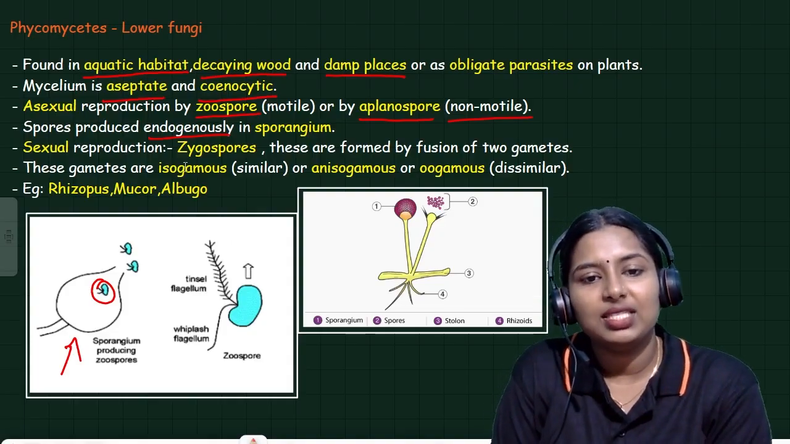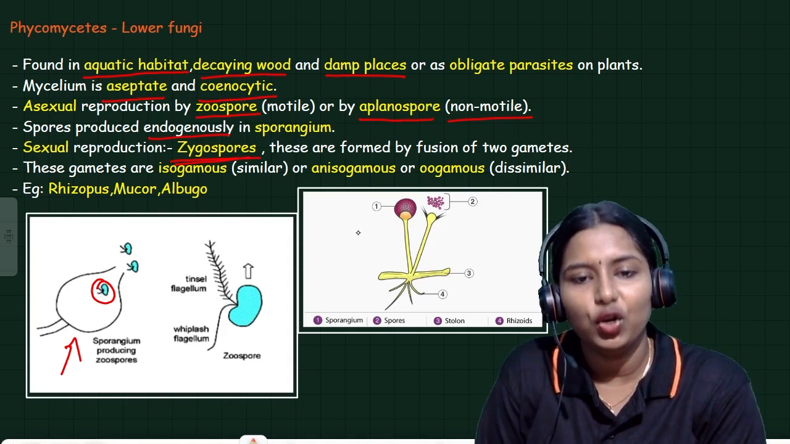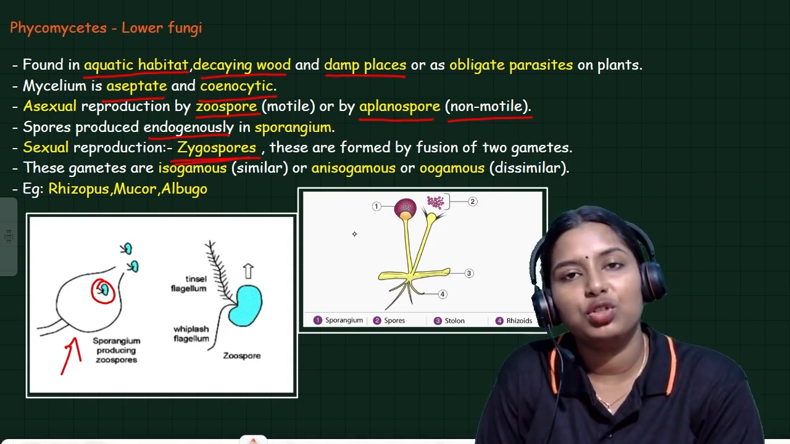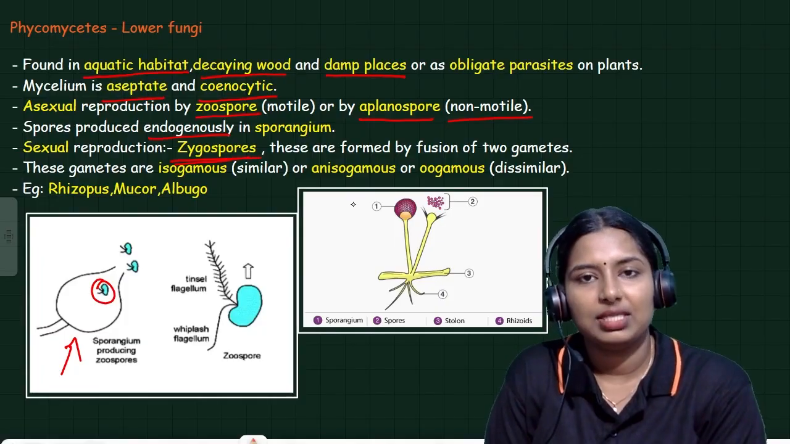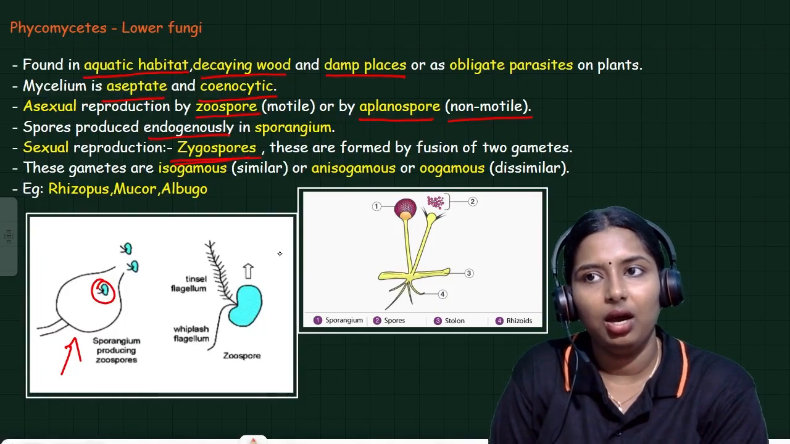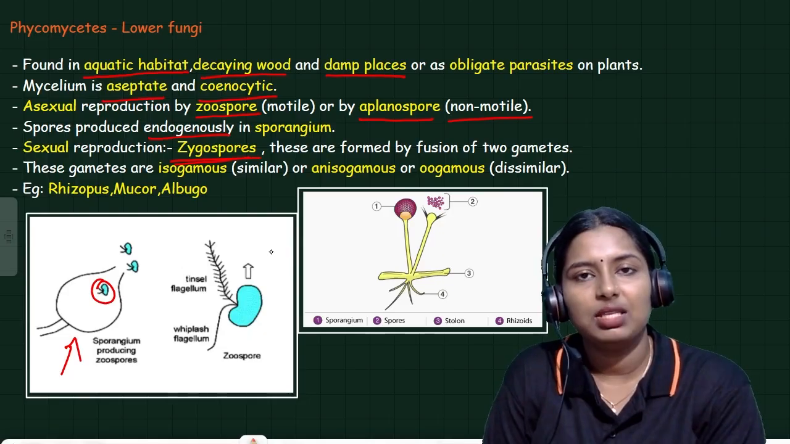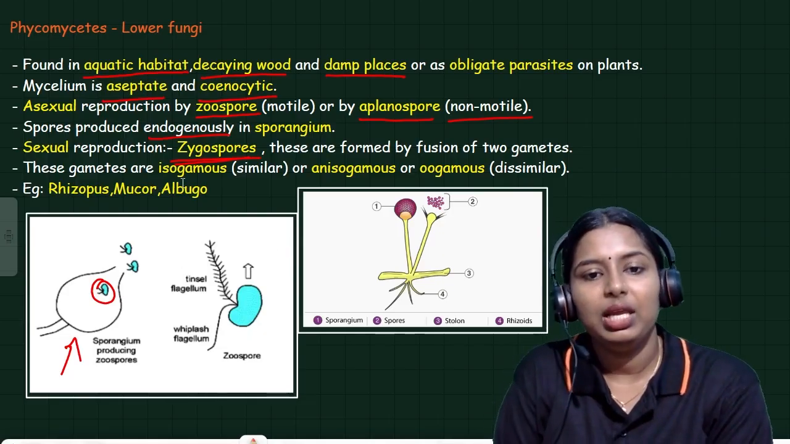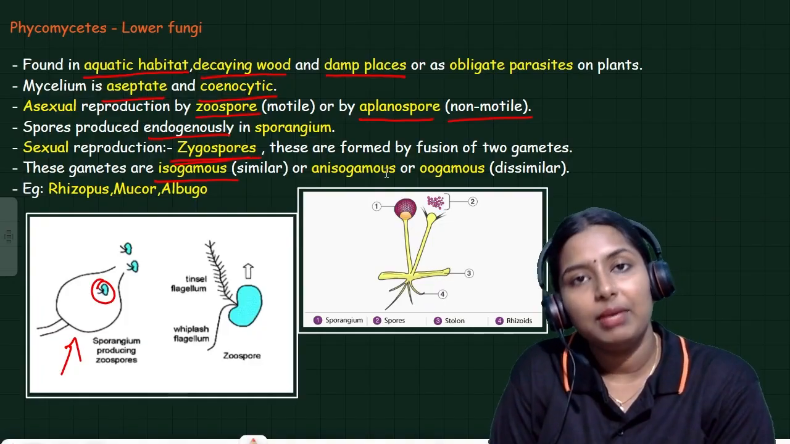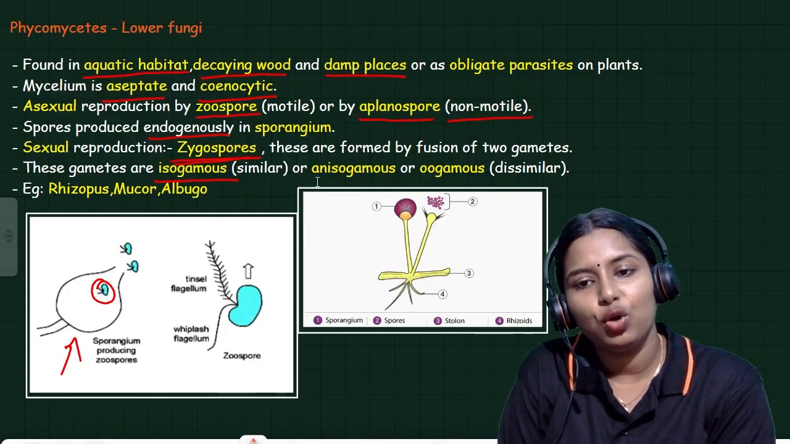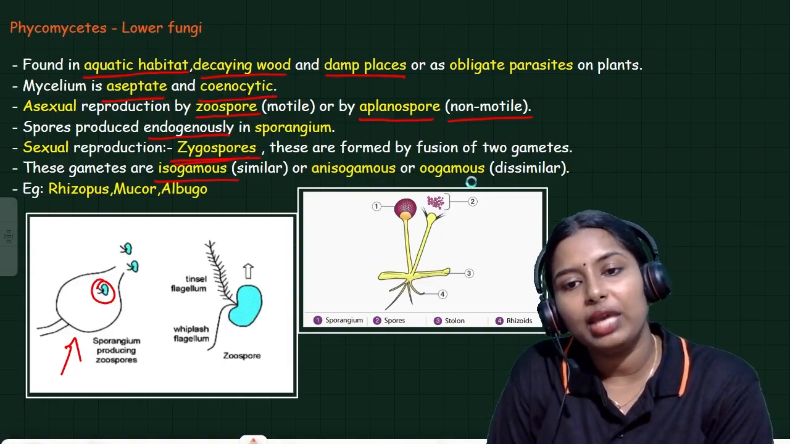Sexual reproduction is by zygospore. This is another kind of spore, called zygospore. These are formed by the fusion of two gametes. These gametes are isogamous, which means sometimes the gametes are similar. Similar gametes are called isogametes. Or anisogamous are also present. Aniso means dissimilar.